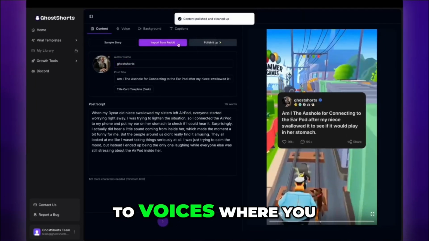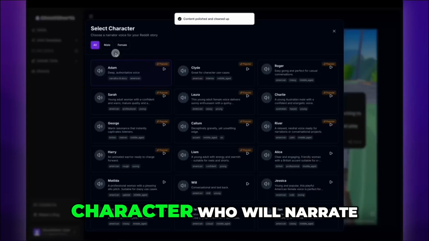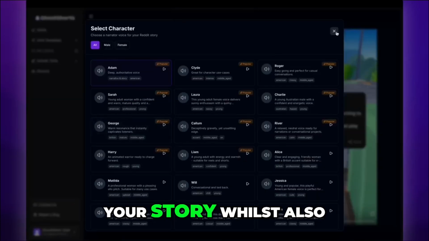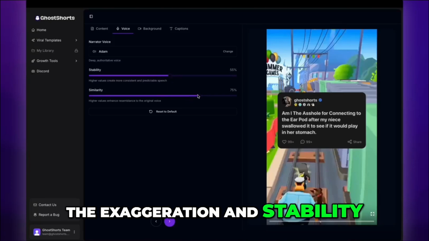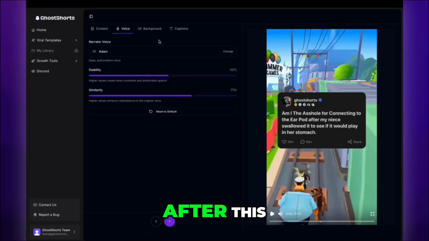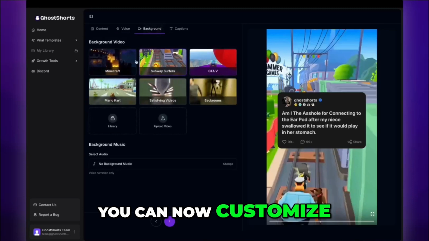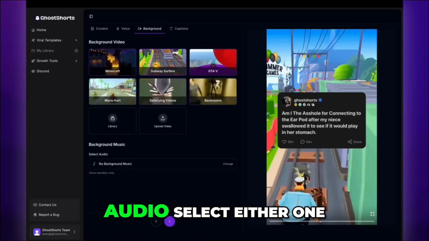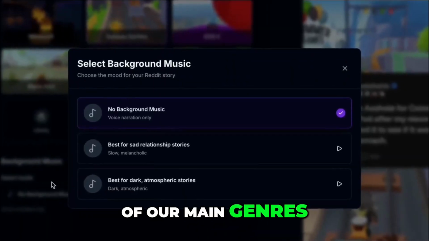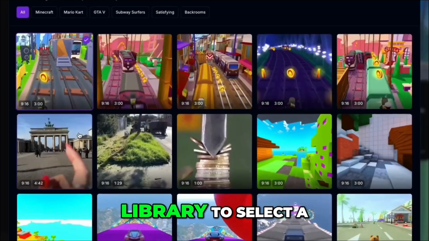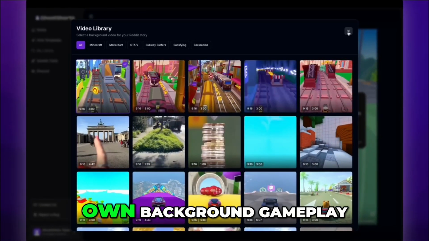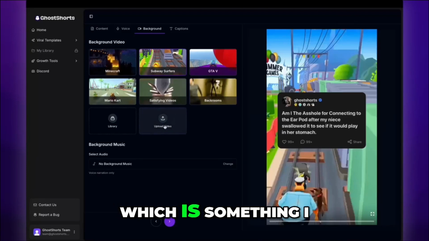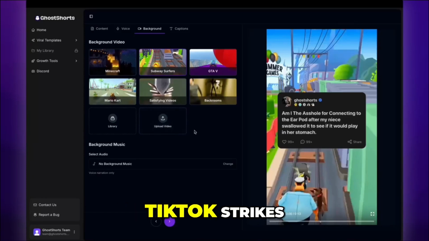Now we head over to voices, where you can select a voice character who will narrate your story, whilst also being able to adjust the exaggeration and stability. Once this is done, you can now customize your background gameplay. In audio, select either one of our main genres or go through our library to select a specific video of your choice, or upload your own background gameplay, which is something I would recommend to avoid TikTok strikes.